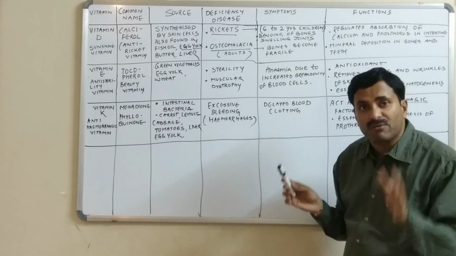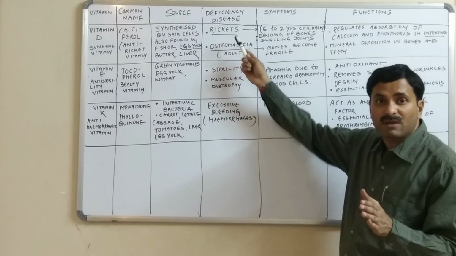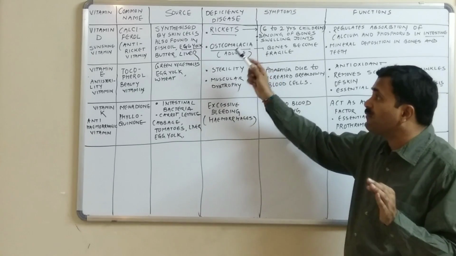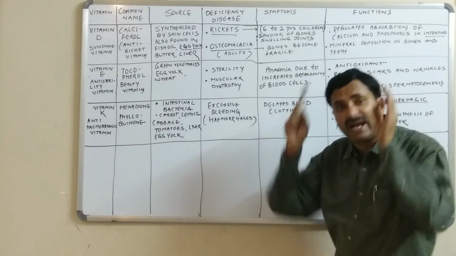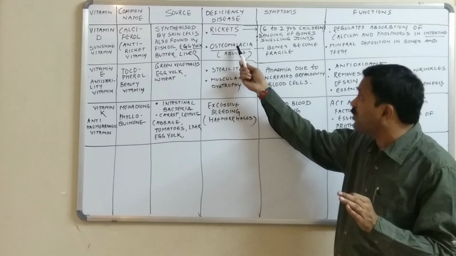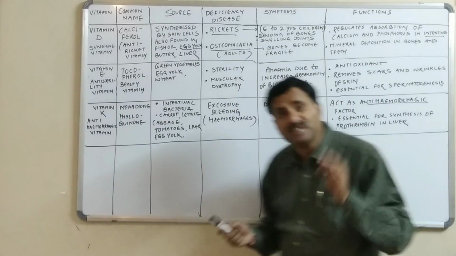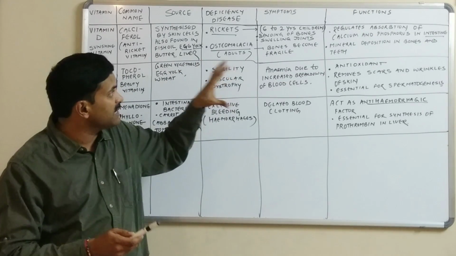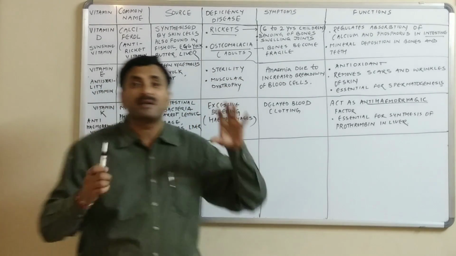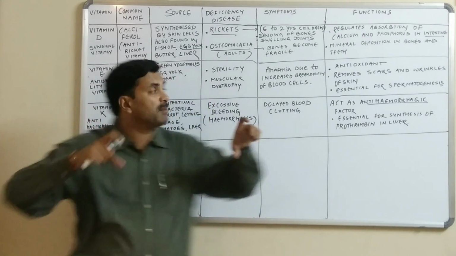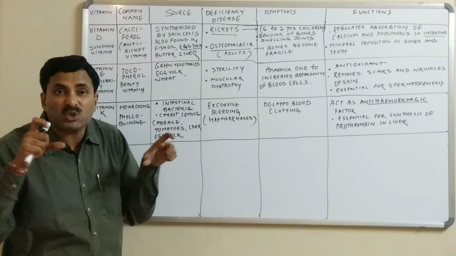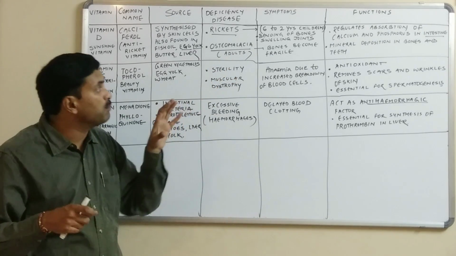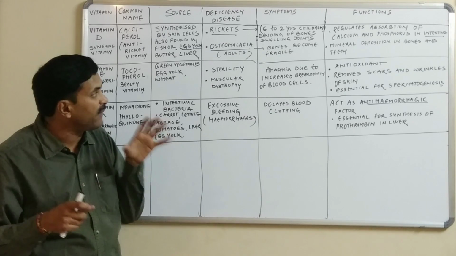In the case of children, they suffer from rickets. Vitamin D deficiency causes rickets in children, and if vitamin D deficiency occurs in adults, they suffer from osteomalacia. Basically, rickets generally occurs in children of the age group 6 months to 2 years. And what happens in rickets? The bones become bent, and there is swelling at the joint regions. Okay, and in the case of osteomalacia, the bones become fragile, they become quickly fracturable.